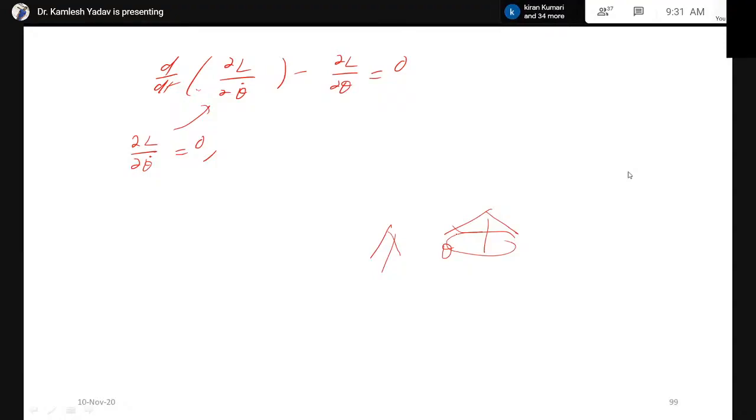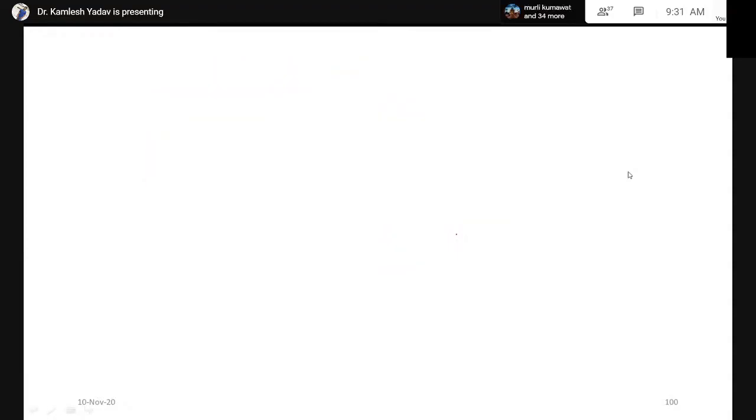Now let us consider what is a spherical pendulum. We have a simple pendulum which is three-dimensional in nature. Suppose we have a string attached to a bob, and this point is suspended freely, for example at the roof of a home, so that it can move in any direction.